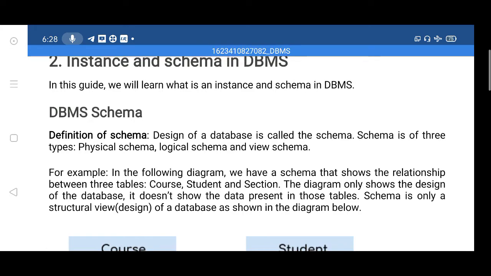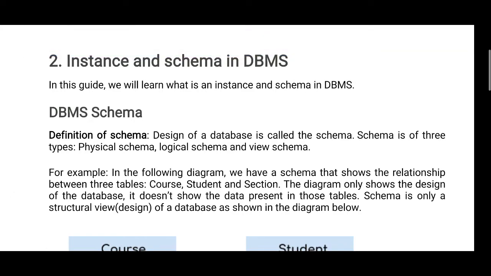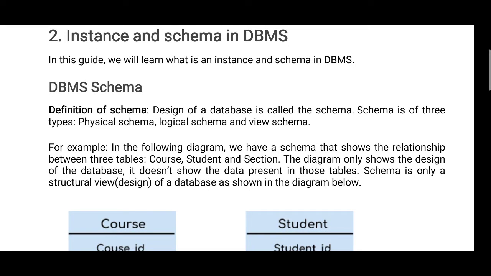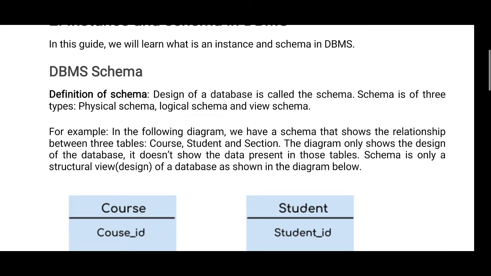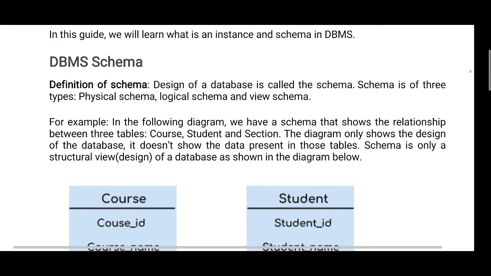DBMS schema. Definition of schema: the design of a database is called the schema. Schema is one of three types: physical schema, logical schema, and view schema.